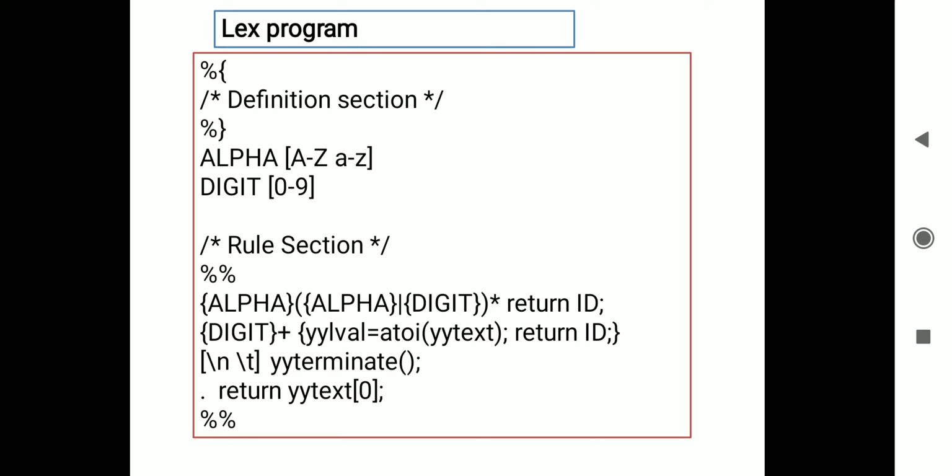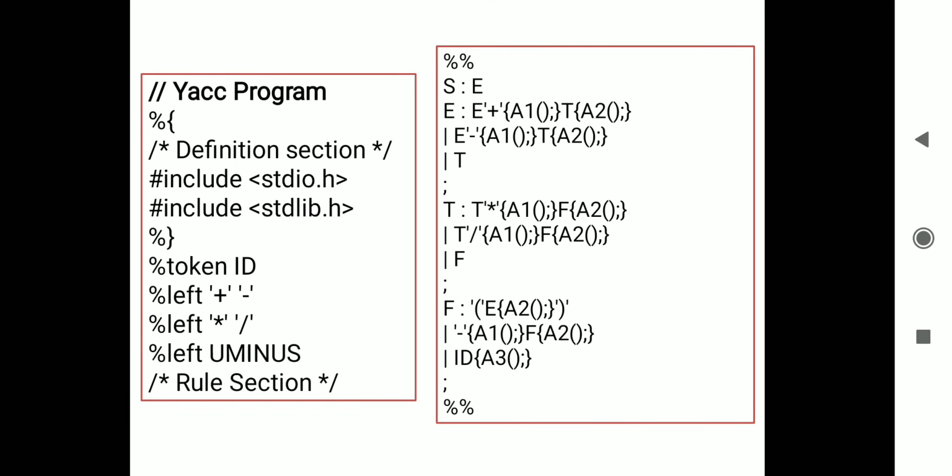Here a to i is ASCII to integer conversion. yytext means the current token. That is stored into yylval and it simply returns ID. If there is a slash n or slash t in the program, then just skip it, that is, no operation is performed. And if a dot appears, return the first character of the particular token, that is yytext[0]. So this is the lex program, and we have to store it in the lex.l file. Then we need to write another file, the yacc file, which is stored in yacc.y, with the extension y, while the lex program has the extension .l.